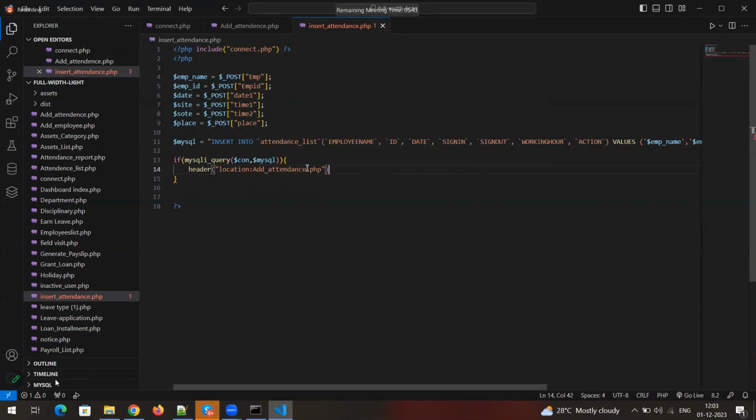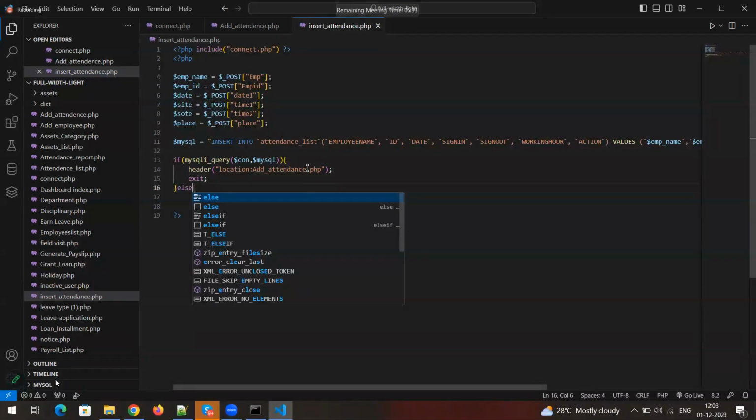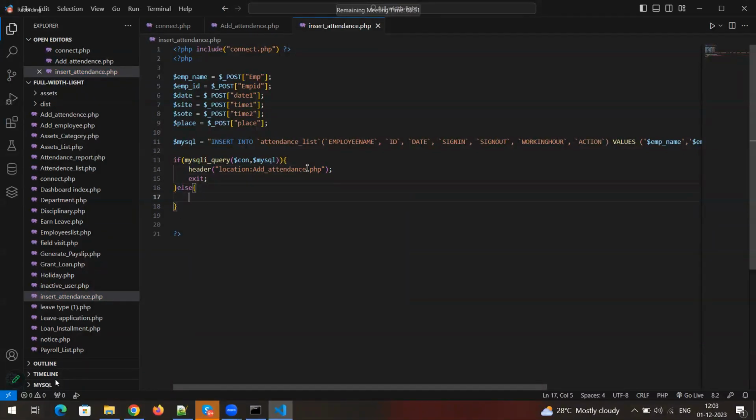Then exit from this results. Click on exit. Else, if this query is not executed successfully, then put echo failed. You can give anything, or any alert message you want. Put the word failed.